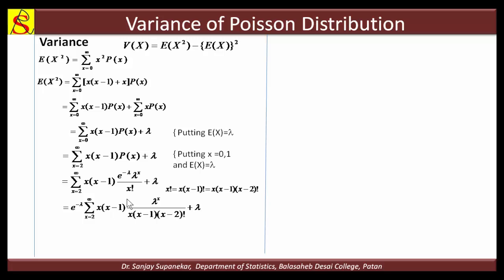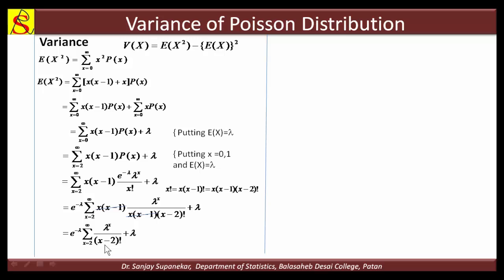So here x into x minus 1 and x into x minus 1 are cancelling. We can get e raised to minus lambda, summation x equal to 2 to infinity lambda raised to x upon only x minus 2 factorial, plus lambda. Okay.